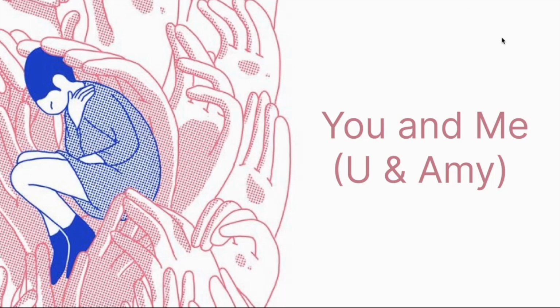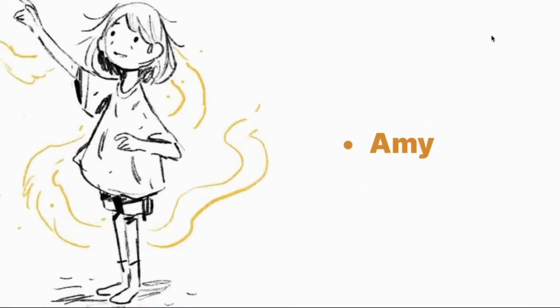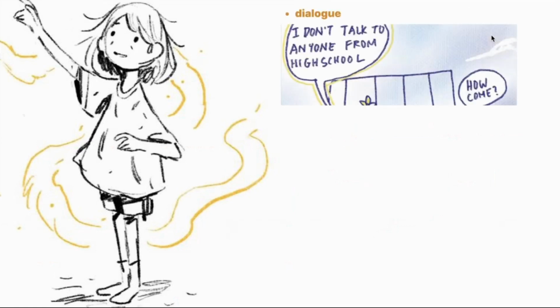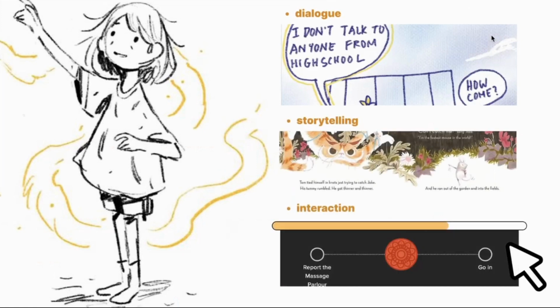Then I will provide a brief introduction to my project, You and Me. This is an interactive narrative game with the topic of autism, with the core purpose of enhancing public awareness and understanding of autistic children. The game adopts the first-person perspective, guiding players through a school day in the life of an 8-year-old autistic girl, Amy. The game primarily consists of dialogue, storytelling, and screen clicks for interaction.